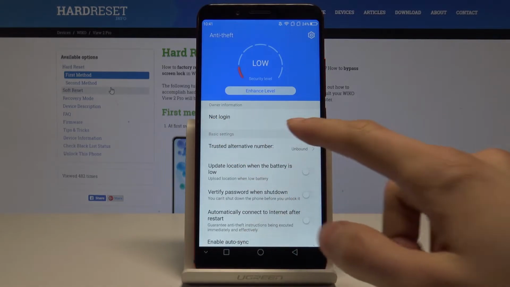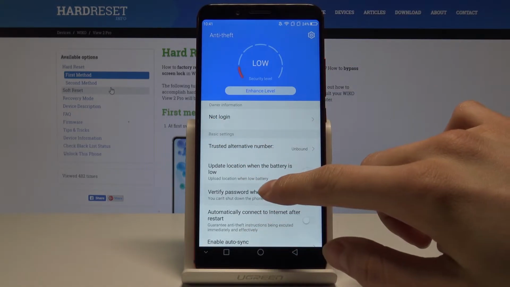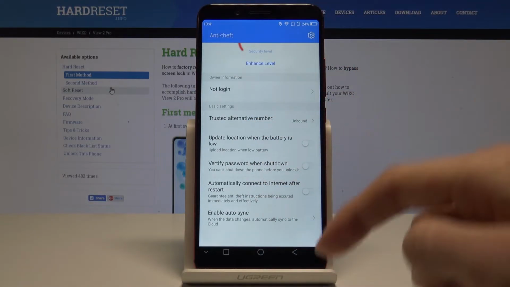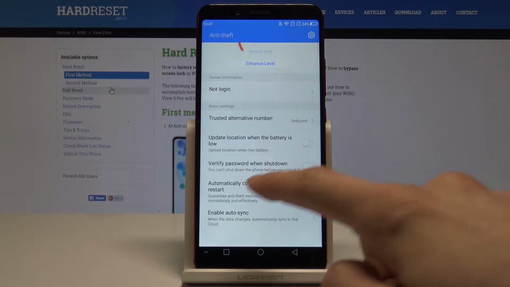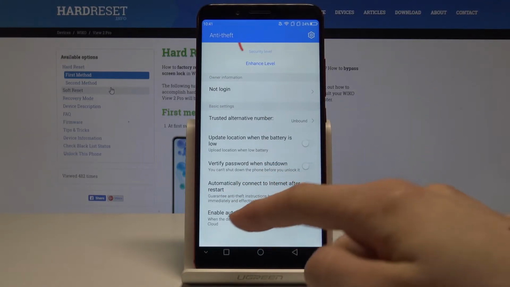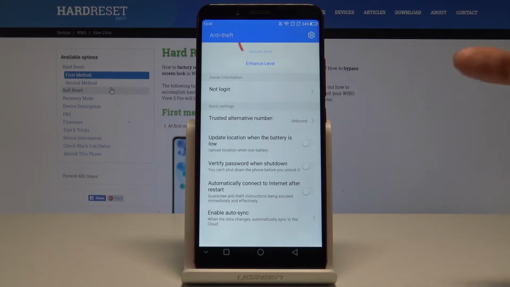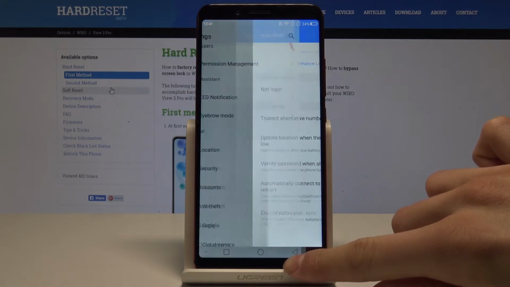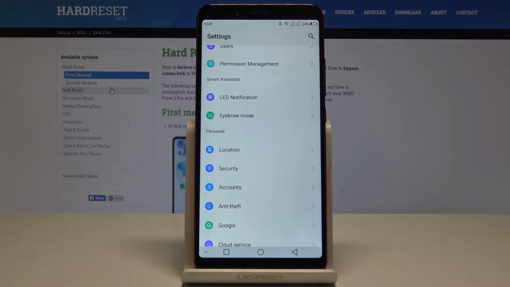Okay, we can, for example, make an account, add some trusted and alternative number, update location, verify password when the device is shut down. We can also automatically connect to the internet after restart and enable auto synchronization. Let's go back and let's go to the next one, which are the captions.